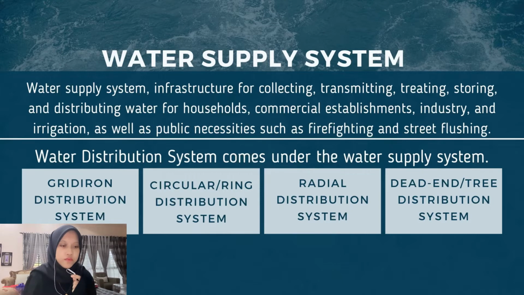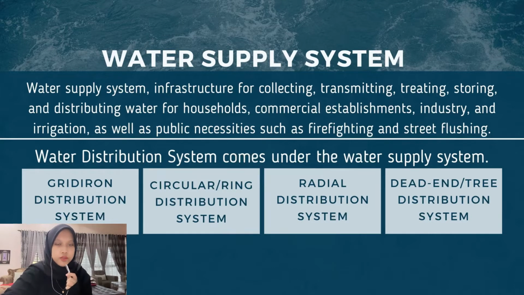Of all municipal services, provision of potable water is perhaps the most vital. People depend on water for drinking, cooking, washing, carrying away waste, and other domestic needs. A water supply system must also meet requirements for public, commercial, and industrial activities. In all cases, the water must fulfill both quality and quantity requirements. So, the water distribution system comes under the water supply system.